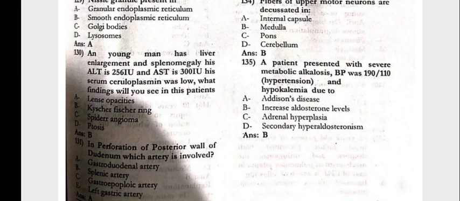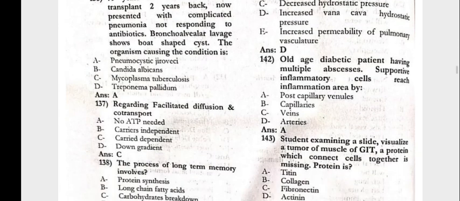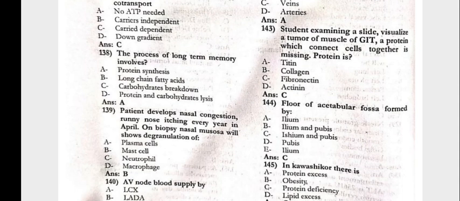Next, 135, the patient presented with a severe metabolic alkalosis, BP 190 by 110 and hypokalemia due to increased aldosterone levels. 136, the 70-year-old man with a renal transplant 2 years back now presented with complicated pneumonia, not responding to antibiotics. Bronchoalveolar lavage shows boat shape cysts. The organism causing the condition is Pneumocystis jirovecii. Regarding facilitated diffusion and co-transport, the carrier dependent, the process of long-term memory involves protein synthesis.